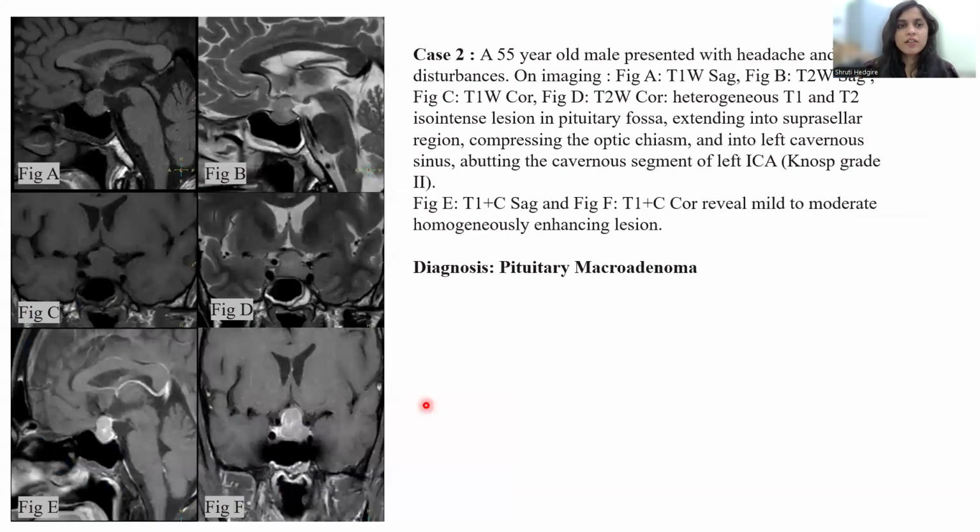The next case is a 55-year-old male who presented with symptoms of headache and visual disturbances. On imaging, we can see a heterogeneous T1 and T2 isointense lesion in the pituitary fossa that extends into the suprasellar region, compressing the optic chiasm and extending into the left cavernous sinus, encasing or abutting the cavernous segment of the ICA. The lesion revealed mild to moderate homogeneous enhancement on post-contrast images. The diagnosis of pituitary macroadenoma was made.